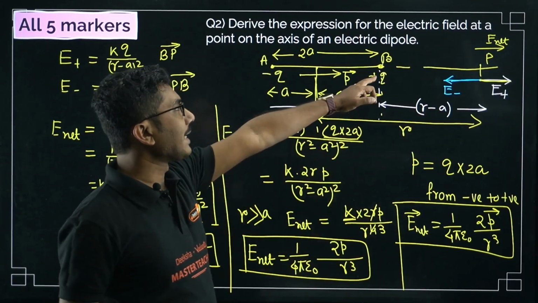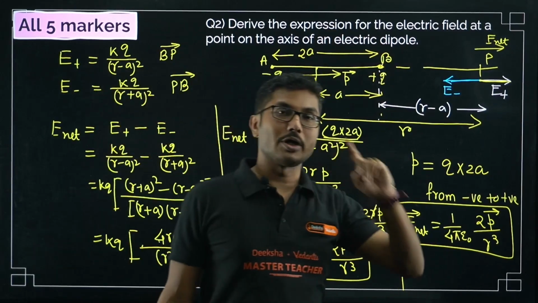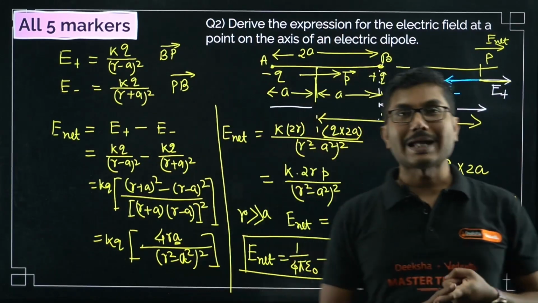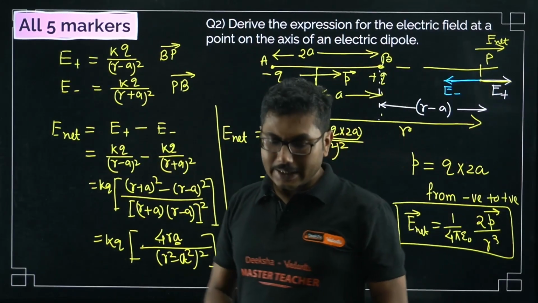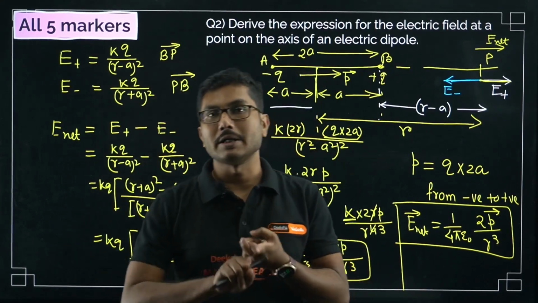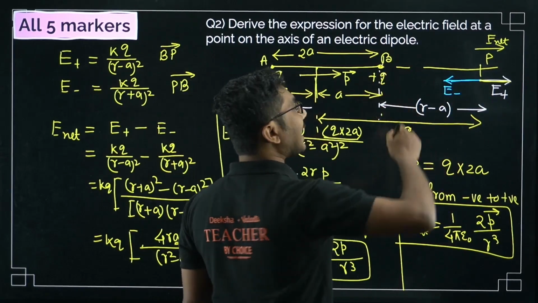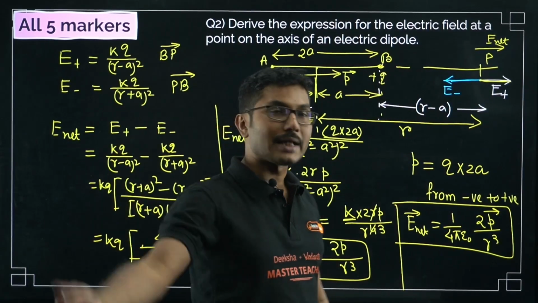Now what will be the direction of the electric field? If you have watched my numerical video, whenever you are calculating electric field, the direction of the electric field is important, the sign of the charge is not. So we will focus on the direction of the electric field rather than the sign of the charge.